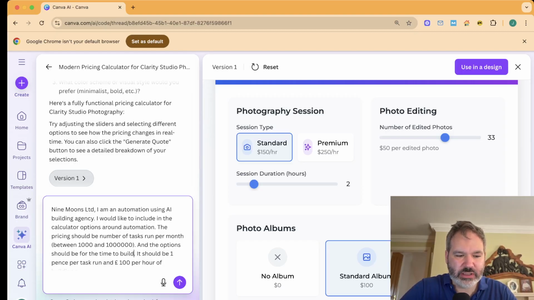What other option could we have here? Whether support is included. I think if I was doing it real life, I'd include support for free, but I'm not. So support is £100 extra a month.